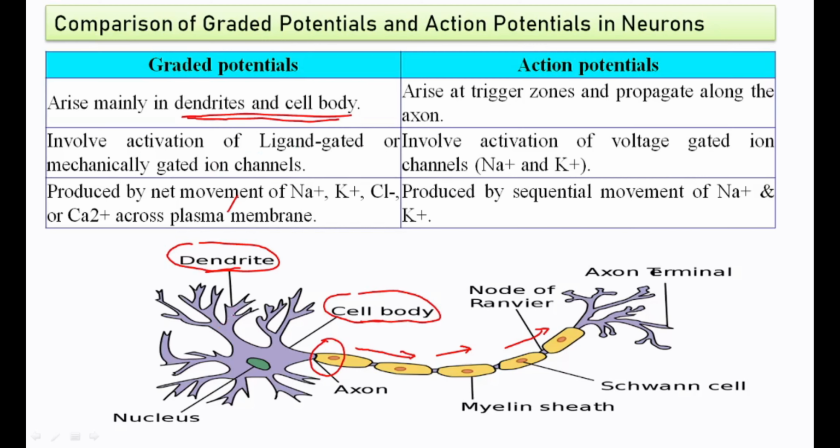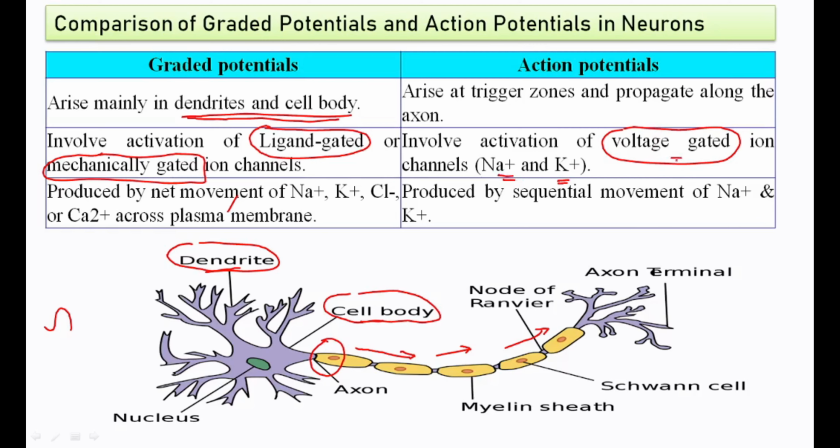Already we have told that the graded potential is caused due to the activation of either ligand gated or mechanically gated ion channels, whereas the action potential is caused due to the activation of voltage gated ion channels, mainly sodium and potassium.